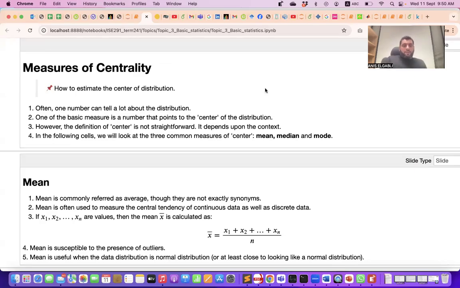Now we come to measures of centrality. How to estimate the center of a distribution? Let me explain something here. When we have an attribute, we have a number of samples. For that attribute, we have a number of records, and for every record, there is a value for that specific attribute. But actually, what we have are just some samples.